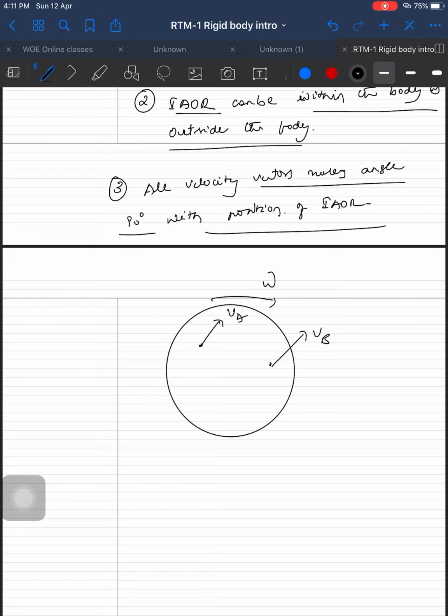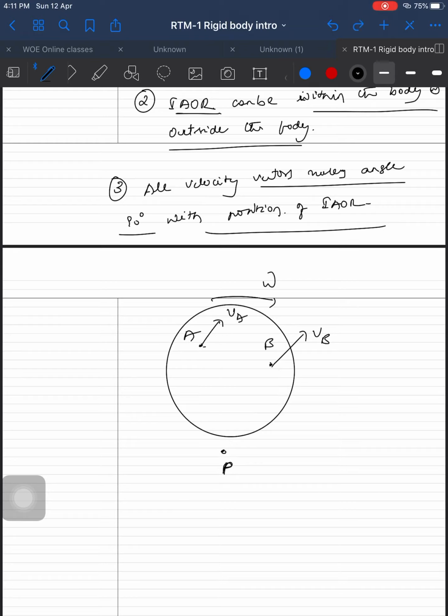If I consider this point P as an instantaneous axis of rotation, and I draw a line from point A to P, how much would the angle be? 90. If I draw from B to P also, how much would the angle be? 90. But if you draw this diagram as per our diagram, these are not making a 90 degrees angle. So this point P is not an instantaneous axis of rotation.